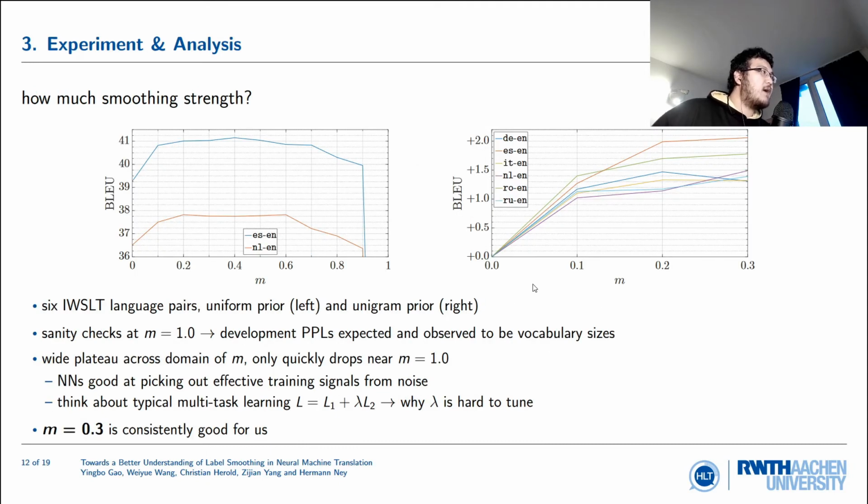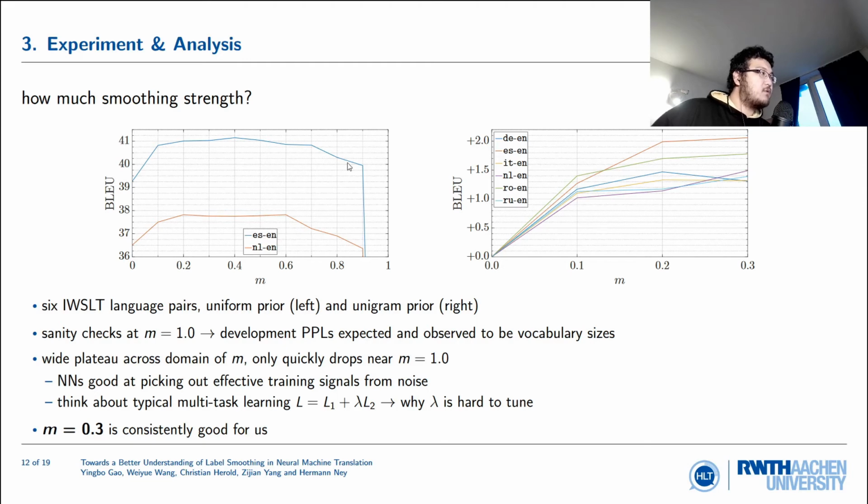All right, the second question, how much smoothing strength? We work on IWSLT language pairs again. To the left is smoothing with uniform prior. To the right is smoothing with unigram prior. It turns out when you smooth with m equal to 1, you're basically penalizing your model to output a uniform distribution from this plot. And a nice sanity check is that because perplexity can be thought of as effective vocabulary size, a model trained with this criterion has to give a perplexity at least on the order of the vocabulary size, which is exactly what we observe. So again, that's a very nice sanity check.